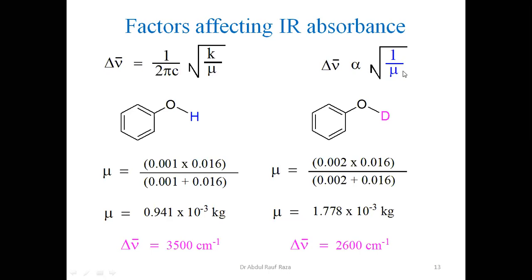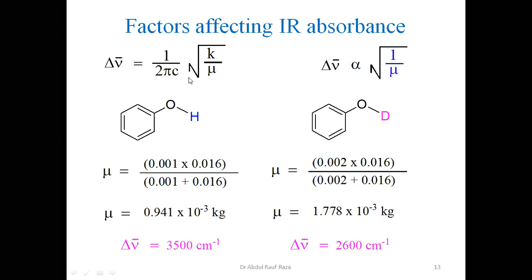So when the reduced mass is increased, absorbance value shall decrease. So this is a universal principle that in IR, the heavier isotope absorbs at a lower value than the lighter isotope. This is a universal truth. I have exemplified the values that we have obtained in the spectrum: 3500 approximately for the non-hydrogen-bonded phenolic oxygen-protium bond. If we replace this by deuterium, it absorbs at 2600. I hope it shall be clear.